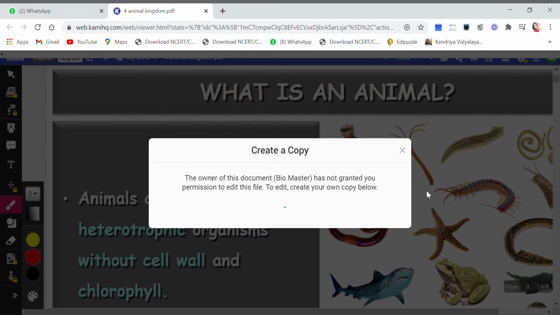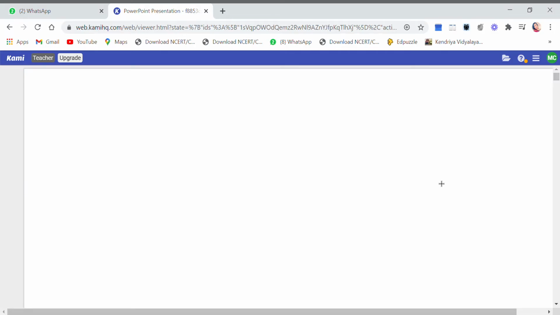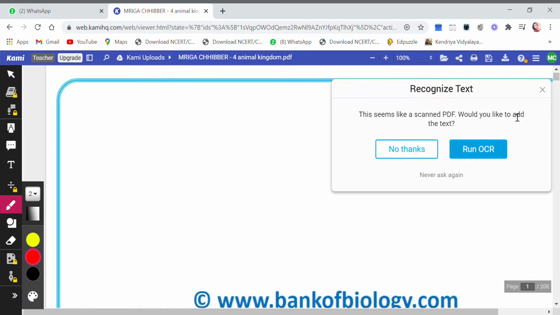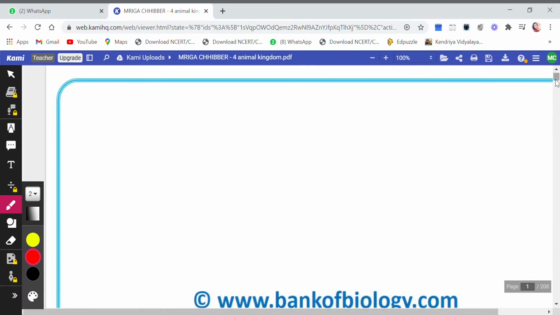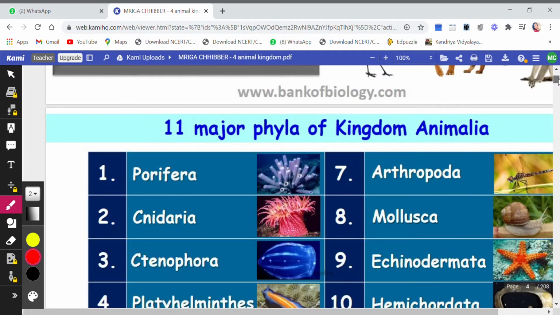They are heterotrophic, that is, they cannot make their own food, and so they depend on some other source like plants or some other animals for their food. Okay, so they are heterotrophic. They belong to the category of heterotrophic. And they do not have chlorophyll, of course, because they cannot make their own food.